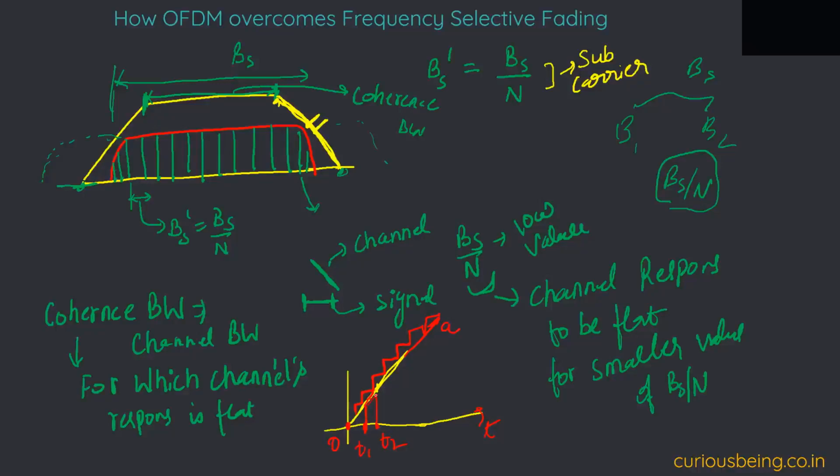I can assume it to be a straight line. And for the next chunk, from t2 to t3, again it will be a straight line but with some different value. Are all of you familiar with this concept? Yeah.